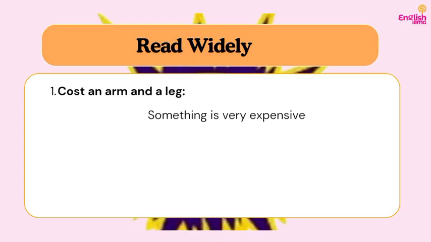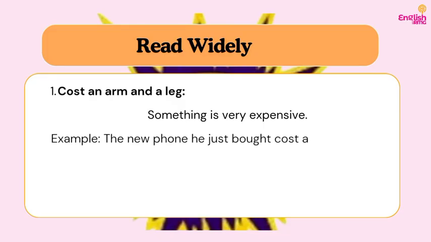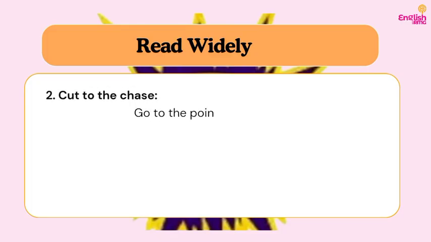So because of this, I'm going to explain 10 common or simple idioms that I think could be asked in your WAEC question. Do you understand? So one is cost an arm and a leg. So when you say something costs an arm and a leg, it does not mean that you'll be asked to bring maybe someone's arm and a leg. No. It actually means that something is very expensive. Do you understand? So it's a way to say that something is expensive. So for example, you could say the new phone you just bought cost an arm and a leg. The thing is, it is very expensive.